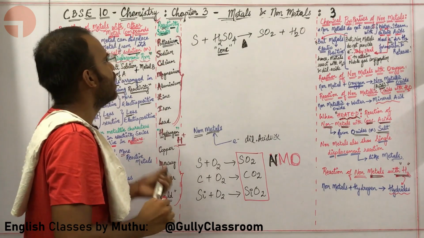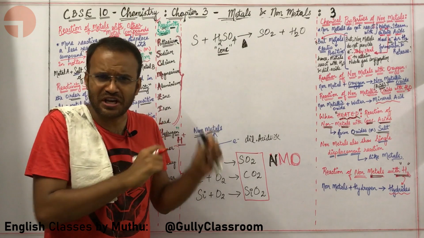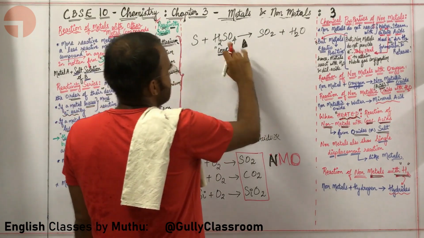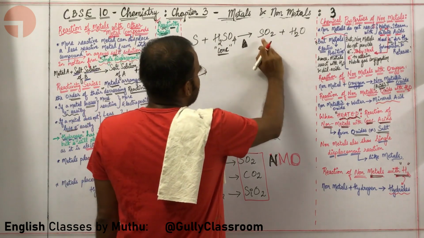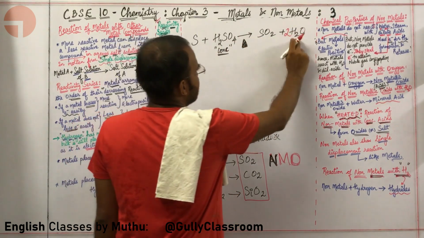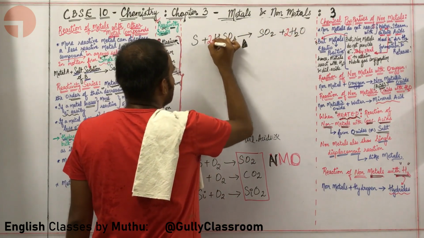Okay, sir. Now, how am I supposed to balance this reaction? Balancing this reaction is a lot of fun. Listen carefully. Here there is 4 oxygen, so in order to balance over here, I want to put 2 over here. Okay, fine. What next? Here there is 4 hydrogen. In order to balance this here, I am going to put a 2 over here.